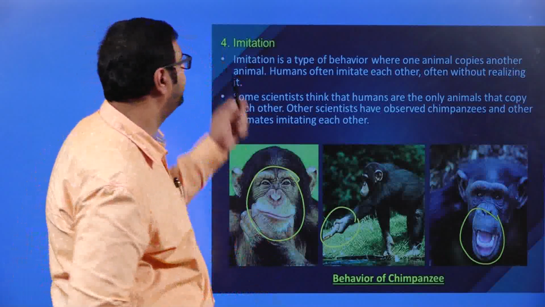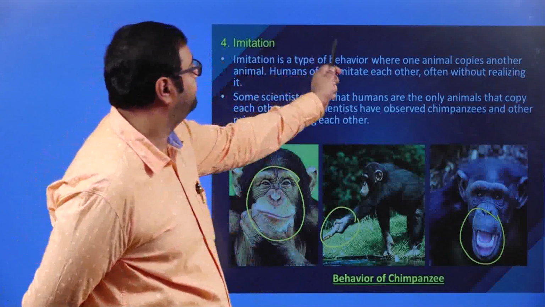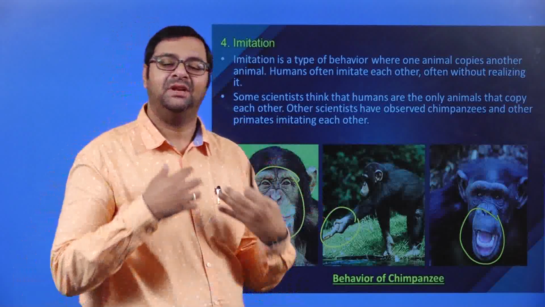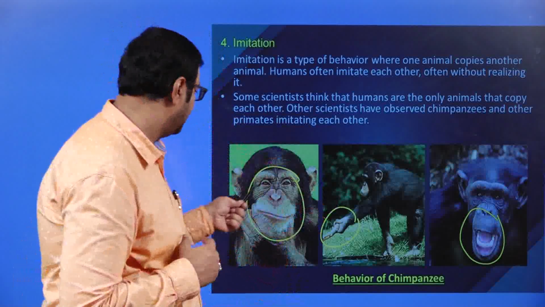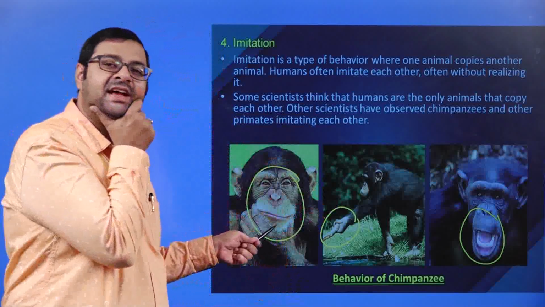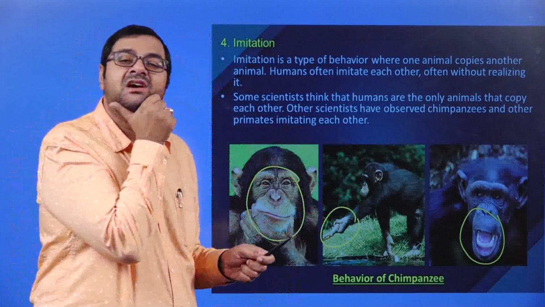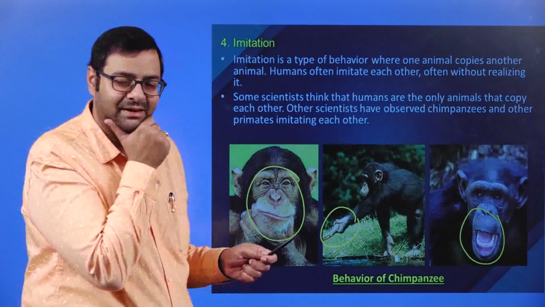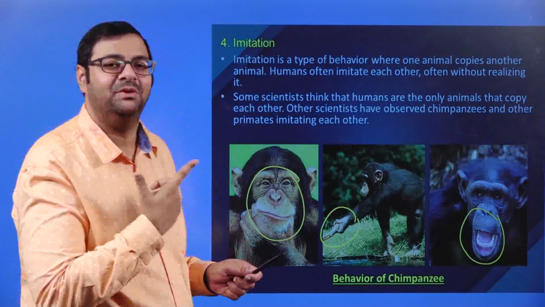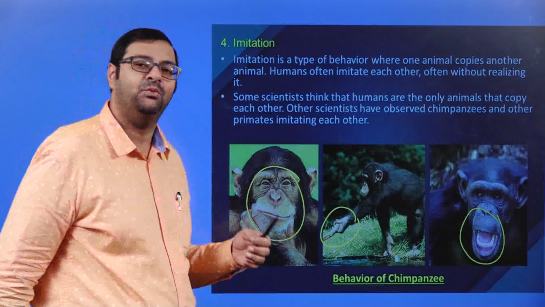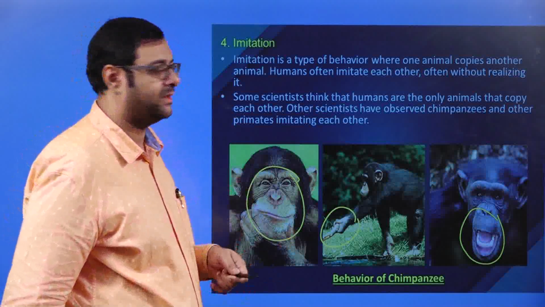So what is imitation? Imitation is a type of behavior where one animal copies another animal. Say for example, if a human being is sitting like this in front of this chimpanzee, the chimpanzee is actually imitating that particular human being, because our DNA coincides with them very much.